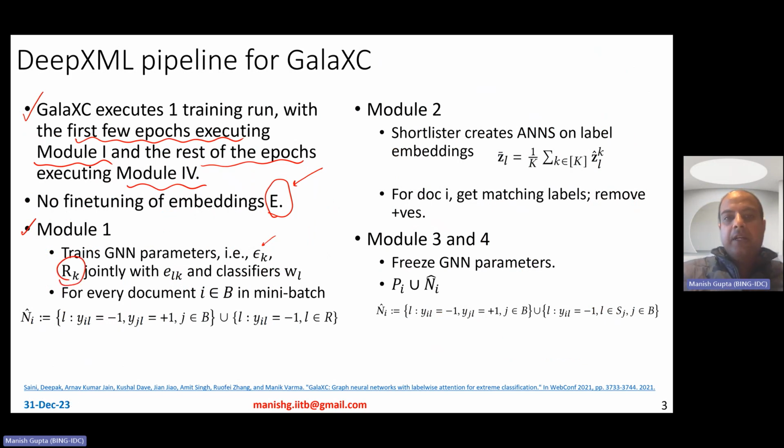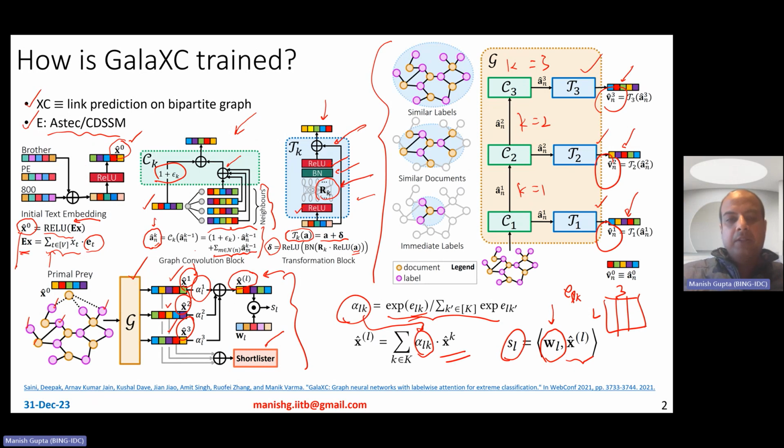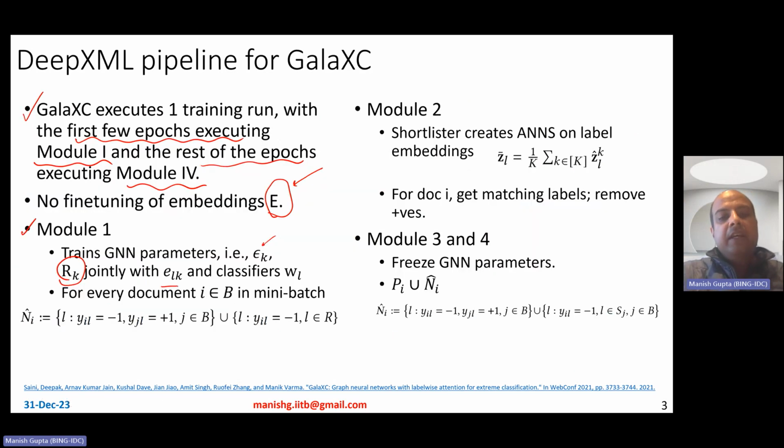RKs. So what is RK? RK is basically used in the transformation block there, right? Jointly with ELKs and classifiers WL. So you train all of them together. The way training is done, of course, it will be very slow if it is done in a trivial manner. So therefore, the way training is done is by sampling in every batch.